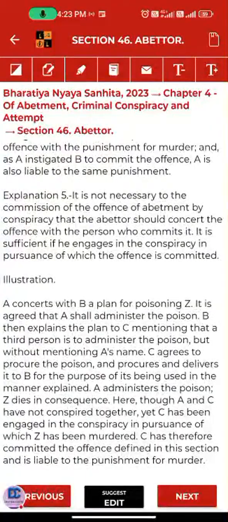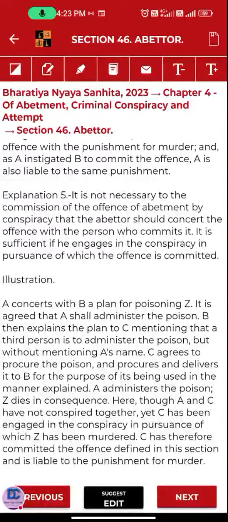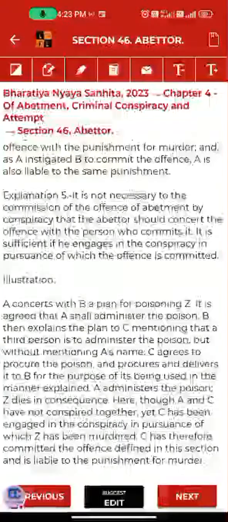Here it is simply saying that it is not necessary that two or more persons have conspired together or been at the same table. If abetment through conspiracy is happening or extending through different members at different times, likewise you are going to loot the bank. So you are four persons, and you plan that one person is outside the bank and the others will go inside.